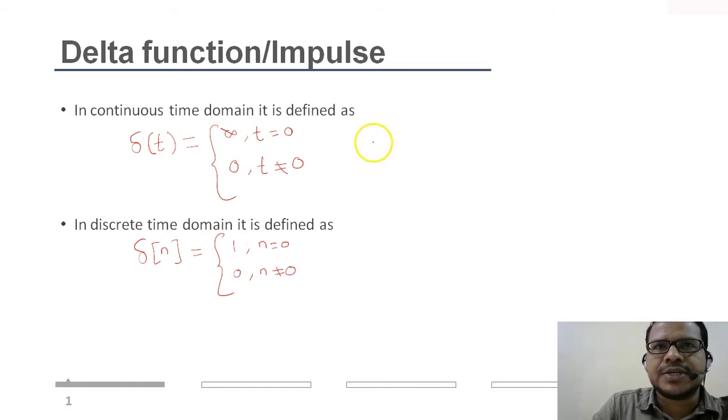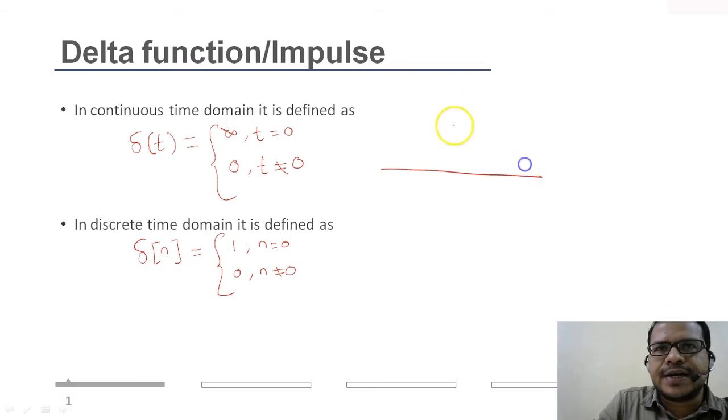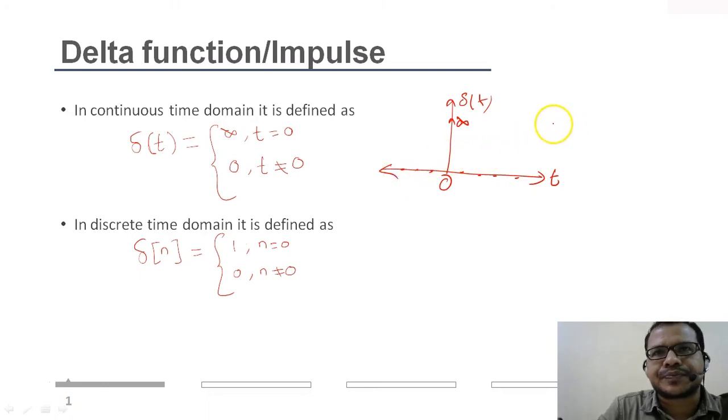So the mathematical representation is that the signal amplitude is infinity at t equal to 0, and at other instances of time the amplitude will be 0. So it is represented in this way. This is t, this is delta t and t. So here at t equal to 0, the amplitude is infinity, and at other instances the amplitude becomes 0, right?